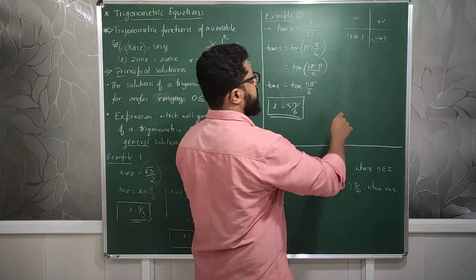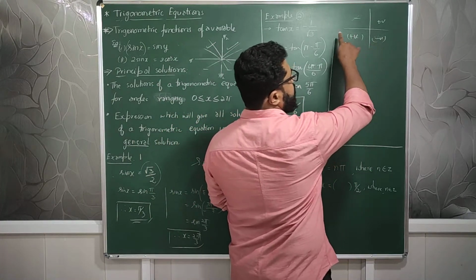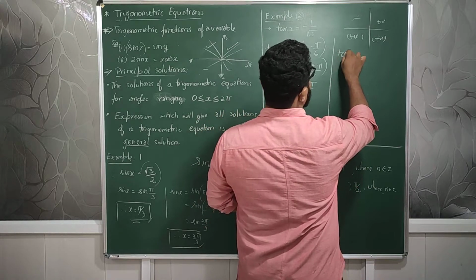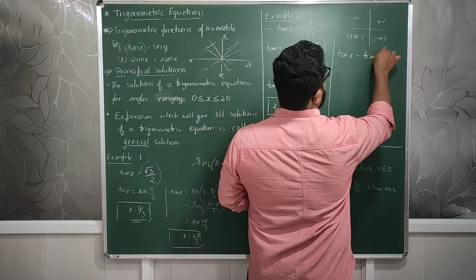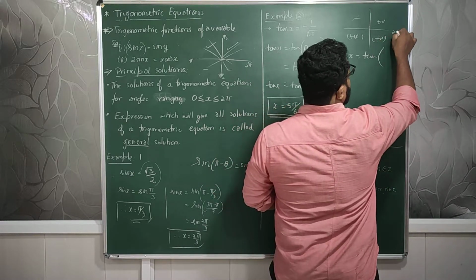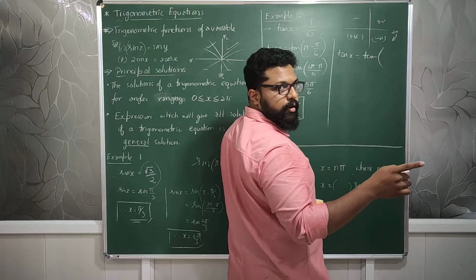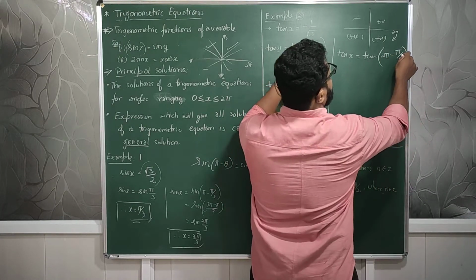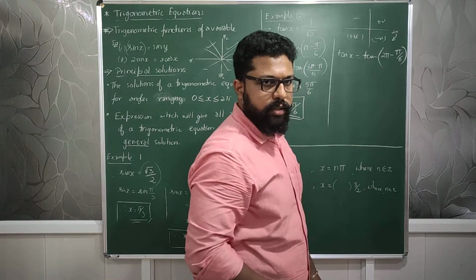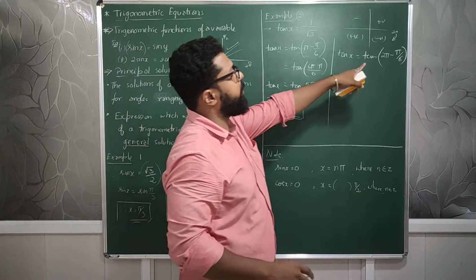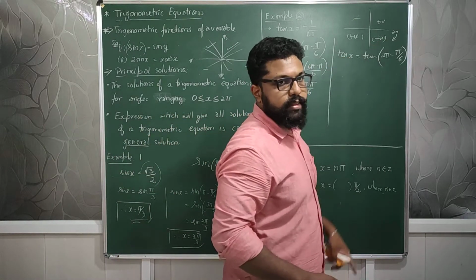Done? Next, I need to find the second solution, that is in the fourth quadrant. What is the pattern for the fourth quadrant? If I have to write something in the fourth quadrant, it would be 2 pi minus that angle. Agree or not? That's what I did over here also in the second quadrant, pi minus something. Here it will be 2 pi minus, since I want it in the fourth quadrant.